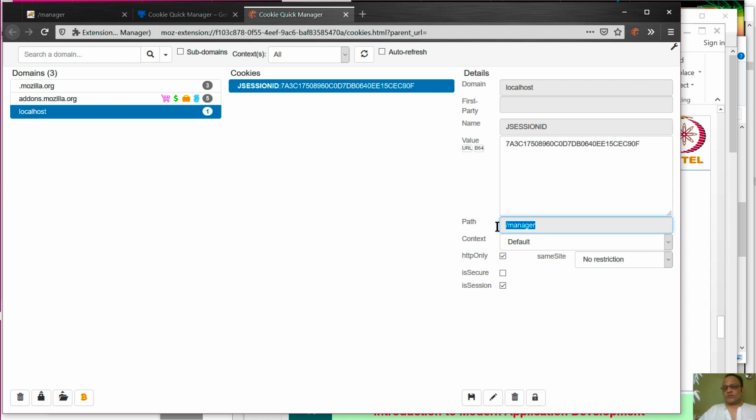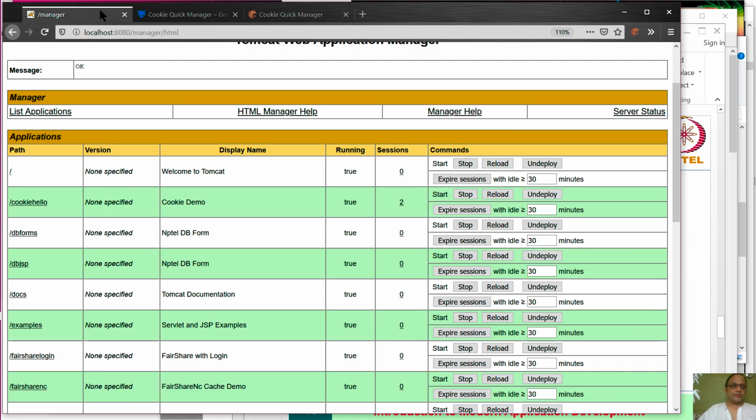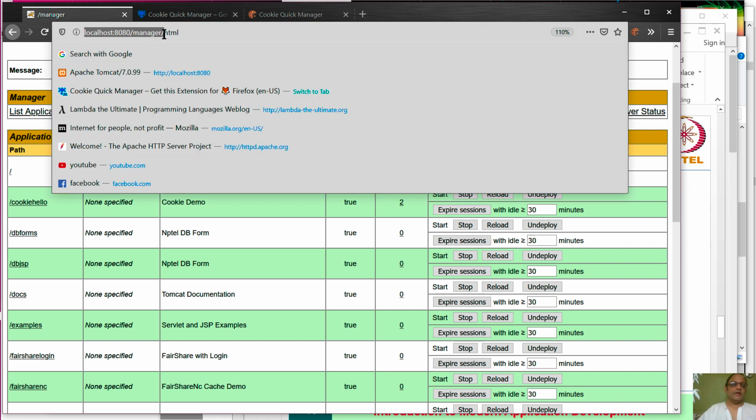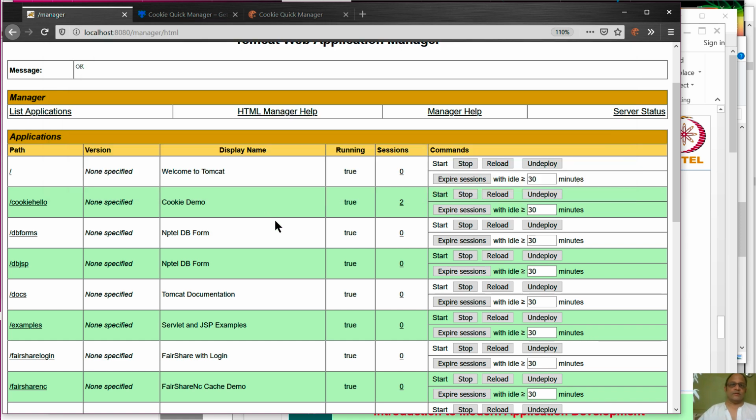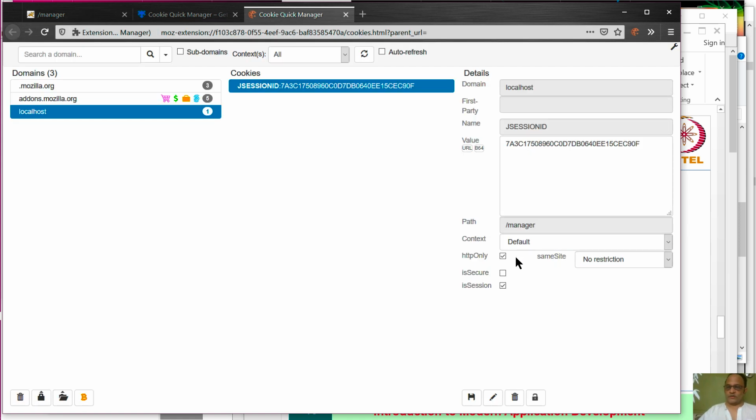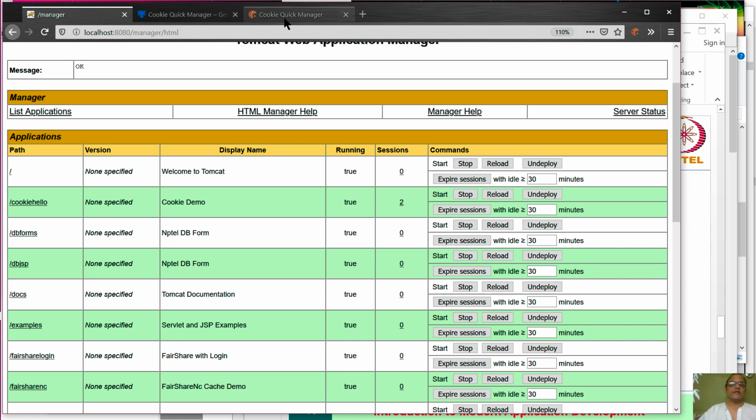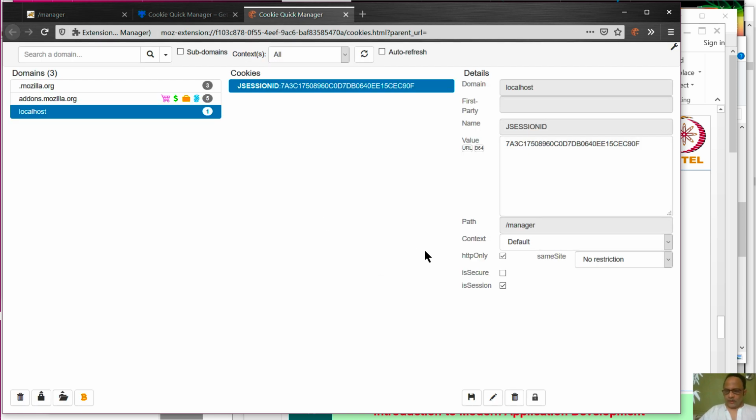It says that this cookie is valid for the path /manager. So the URL has to be localhost/manager. If the URL you are contacting has localhost/manager as its starting part of the path, then the browser will send the cookie to the application, the manager application itself.